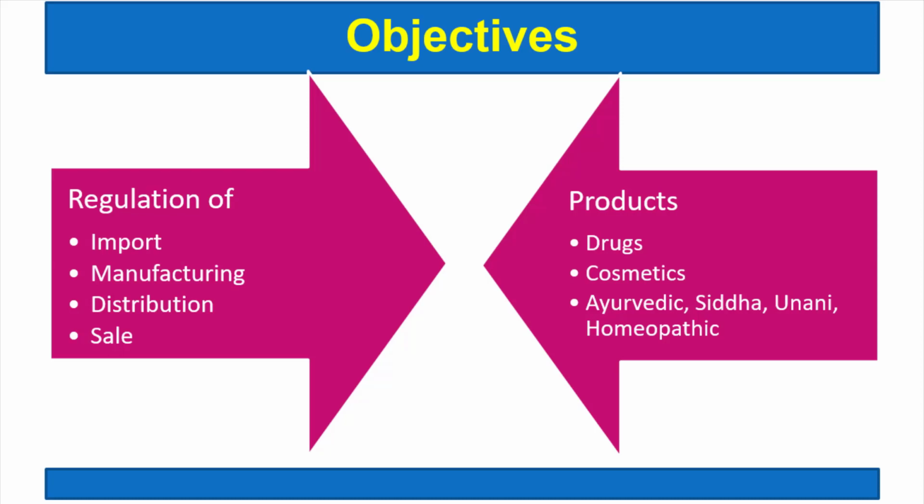Manufacturing of any of these products, distribution or sale of such products, how the various controlling authorities can be formed and what are their functions, everything is covered in this act. From time to time the act was amended, but we will discuss the latest amendment.